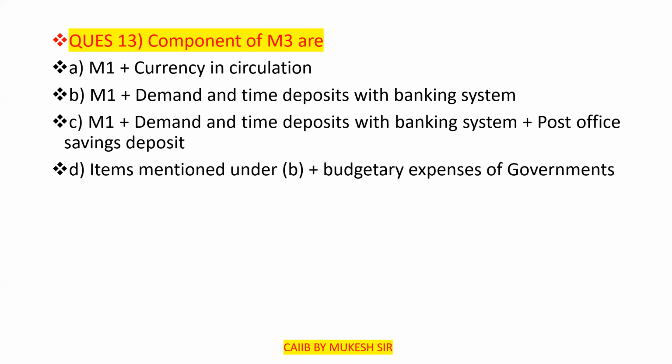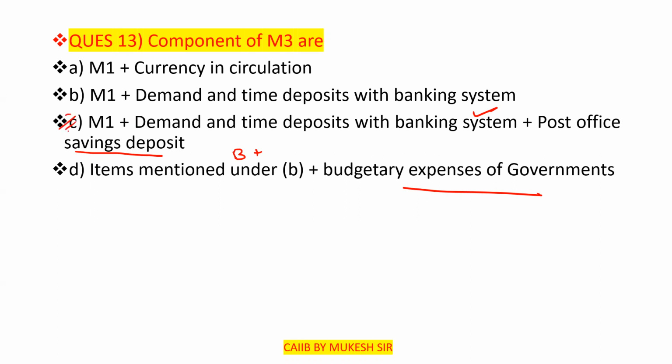First option: M1 plus currency in circulation. Second: M1 plus demand and time deposits with the banking system. Third: M1 plus demand and time deposits with the banking system plus post office saving deposits. Fourth: option B plus budgetary expenses of the government. I think all of you are able to remember that.